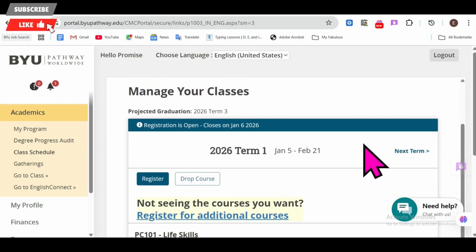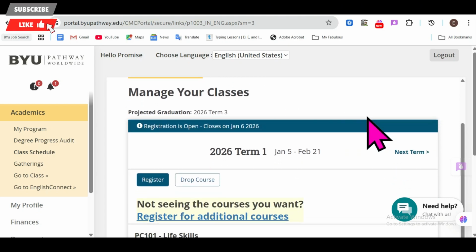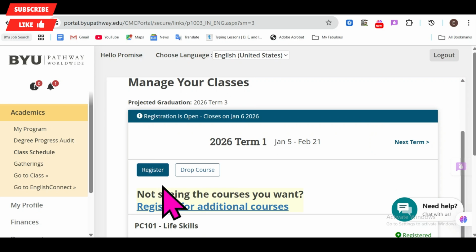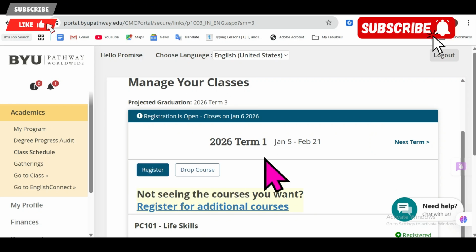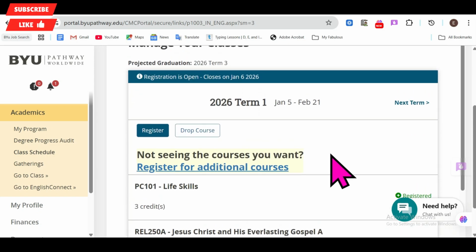Okay, here they will show me information, and here you go to schedule your classes, any class at all. You will now observe that there is a register option here because we have not registered for a particular religious course, Jesus Christ and His Everlasting Gospel, A, Religion 250. That is what we want to register. So I'll click on register.